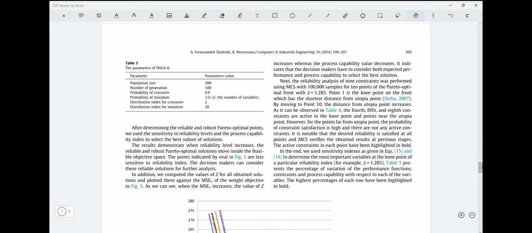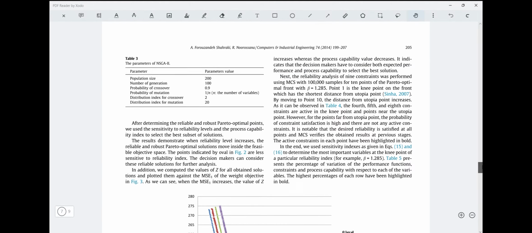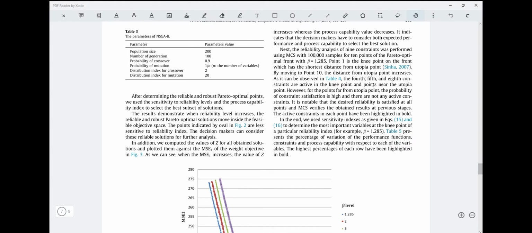Now, in our reliability analysis of the 9 constraints, we perform it with MCS with 100,000 samples for 10 points of the ratio with beta 1.284, and this can be observed in table 10 as well. The 4th, 5th and 8th constraints are active at the knee point and the points near the utopia point. What is notable is that the desired reliability is satisfied at all points, and MCS verifies the results obtained at previous stages.